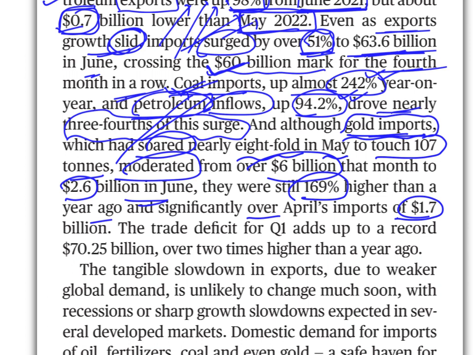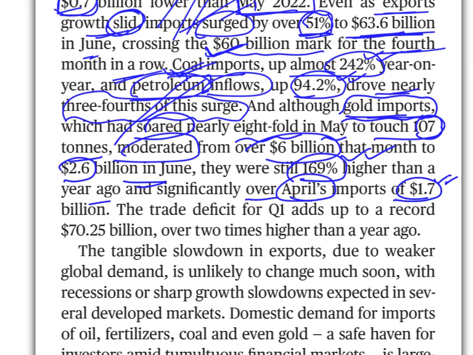Imports of gold went up quite high in May. They went up by almost 8-fold, 8 times, to touch 107 tons. But in June, the imports have slightly gone down. But compared to last year's June, they are still 169% higher. And even if you compare them to April's imports, they are still higher than $1.7 billion.